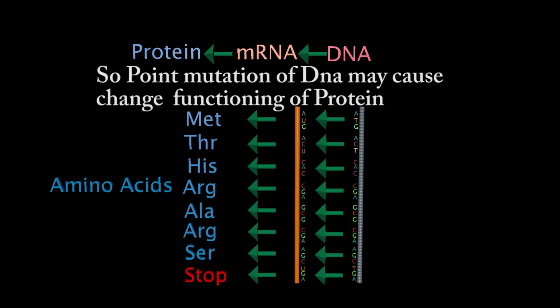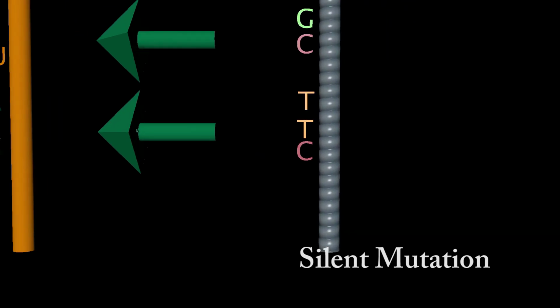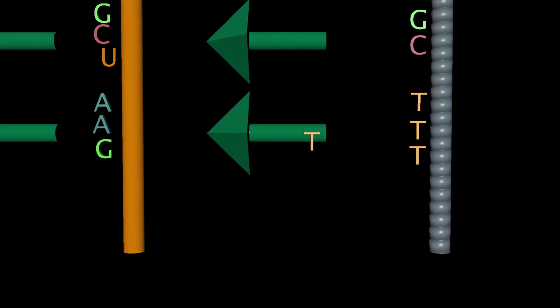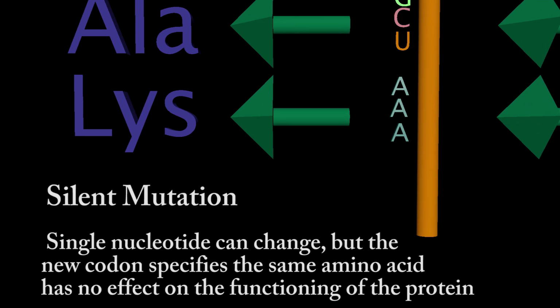In base substitutions, one base pair is replaced by another. It can be divided into two subtypes, transitions and transversions. Base pair addition or deletion is collectively termed indel mutations.